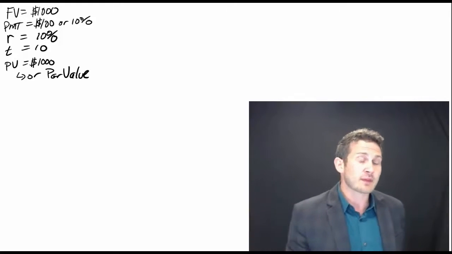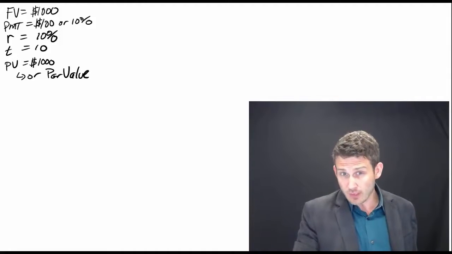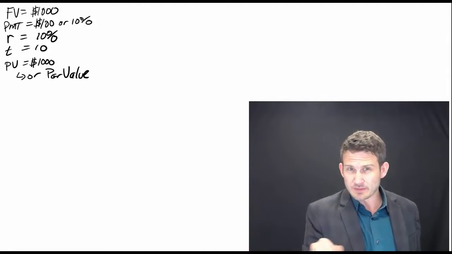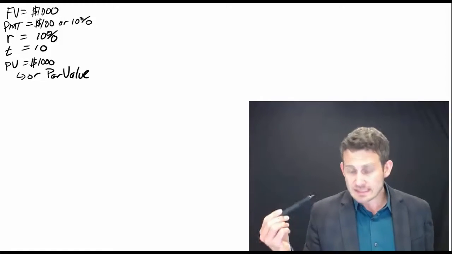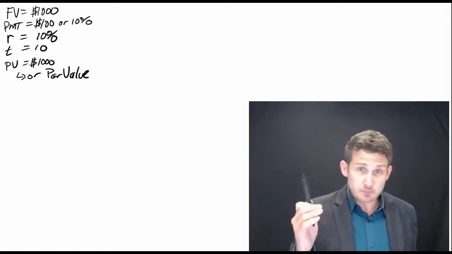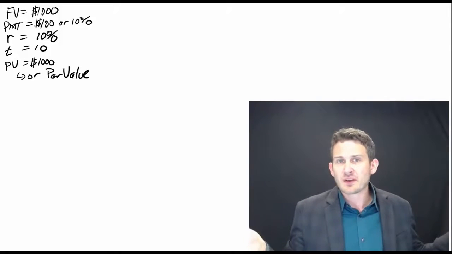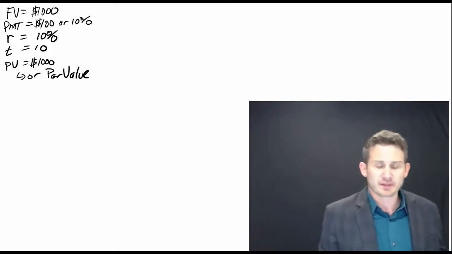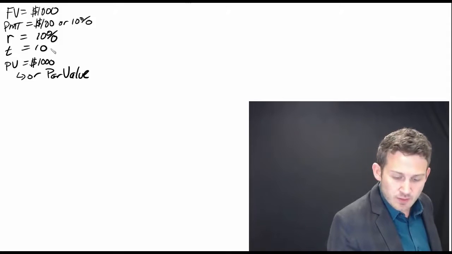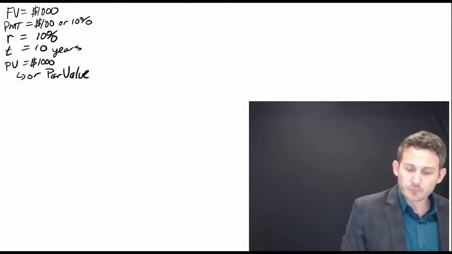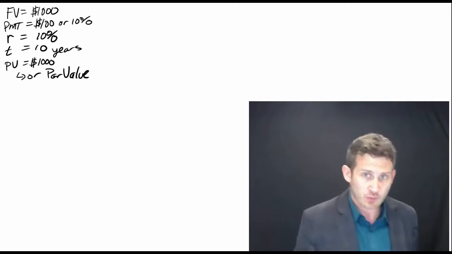We have a discount rate of 10%, so our discount rate, R equals I. The discount rate is the market rate, and that's what is required for the investor, because my company is going to have very similar risk tolerances to other companies out there. At 10 years, the bond is going to trade for $1,000. It's going to trade at par value.